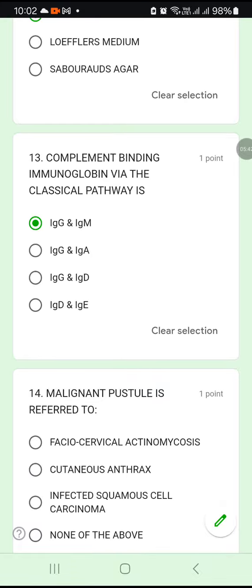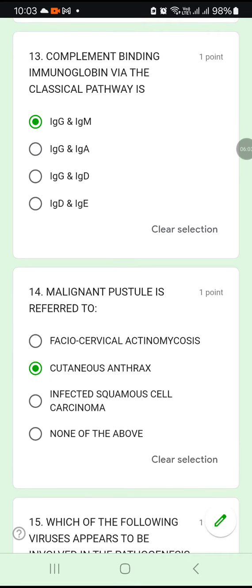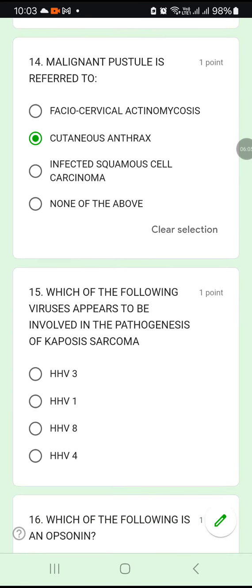Okay, IgG and IgM is the pathway through which the complement binds. Question number 14: Malignant pustule is referred to facio-cervical actinomycosis, cutaneous anthrax, infected squamous cell carcinoma, or none of the above. The term malignant pustule is referred to cutaneous anthrax. Okay, 14b, cutaneous anthrax.